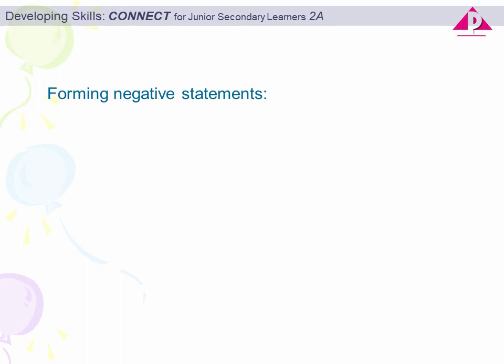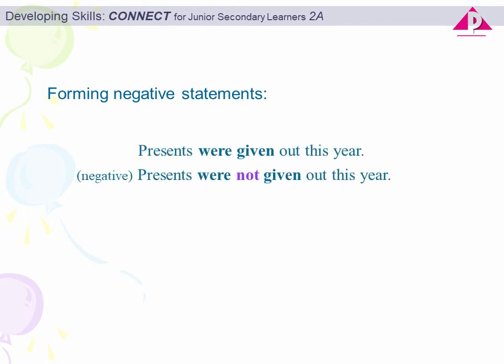Now we will go on to talk about forming negative statements and questions. They are formed as follows. Suppose we have the sentence, presents were given out this year. To form a negative statement, it is changed to presents were not given out this year.